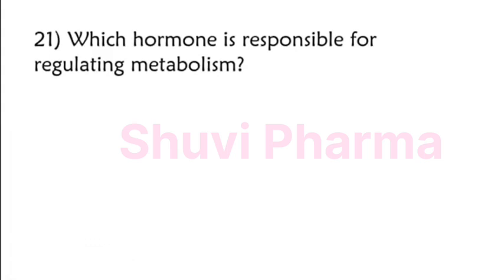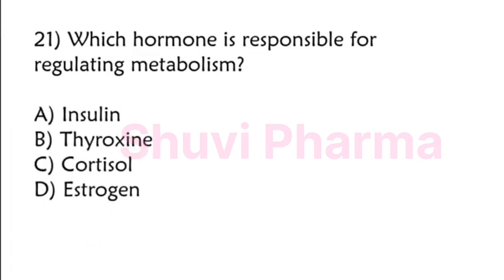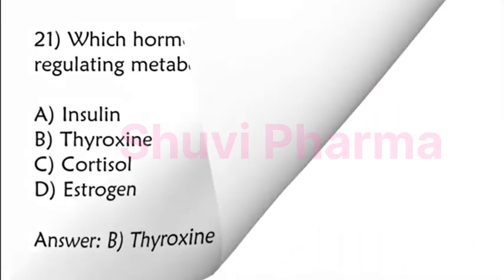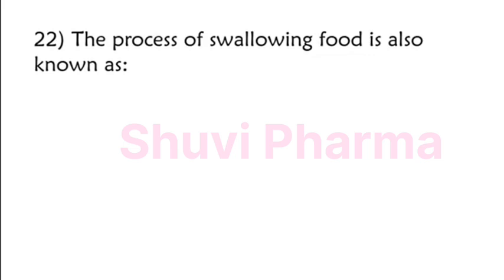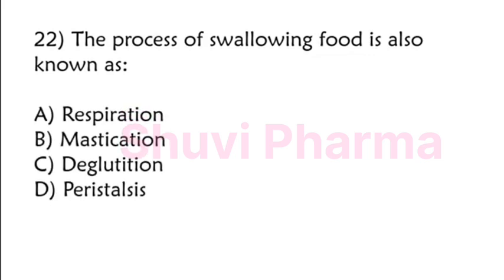Which hormone is responsible for regulating metabolism? Insulin, thyroxine, cortisol, estrogen. The correct answer is option B, thyroxine. The process of swallowing food is also known as respiration, mastication, deglutition, peristalsis. The correct answer is option C, deglutition.